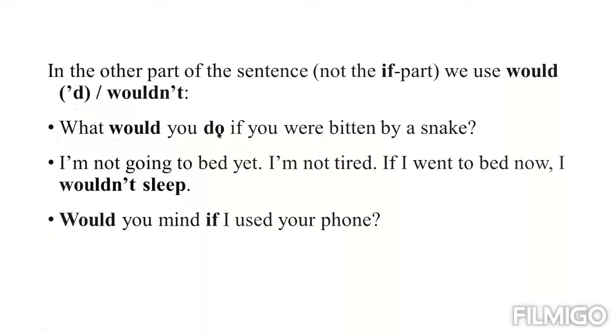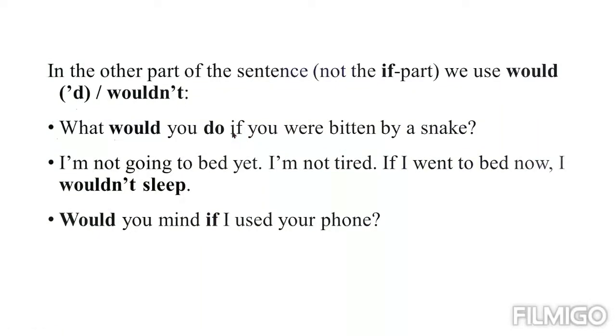What would you do? Then we start if. After if, we shouldn't have would, could, or modal verbs. If you were bitten by a snake, what would you do? So would can be seen in the other part of the if sentence, but we can't use it with the if part.